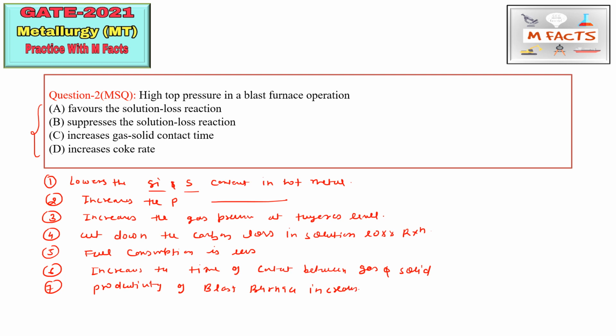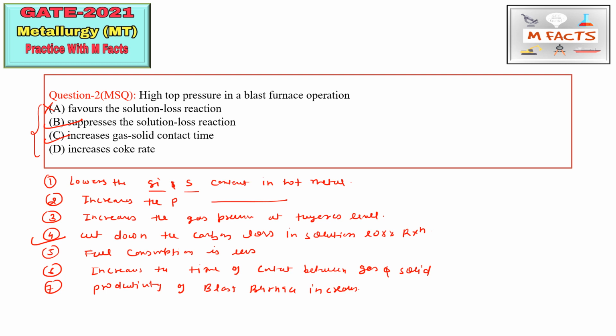So from here you can find the options which are correct. Option A is favors the solution loss reaction. This is wrong because high top pressure cuts down the carbon loss in the solution loss reaction. That's why it suppresses the solution loss reaction, so option B is correct here. The next option is increases gas solid contact. I already told you this increases the time of contact between gas and solid, so part C is also correct. Part D is increases coke rate.